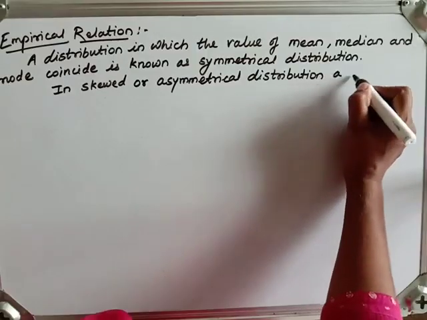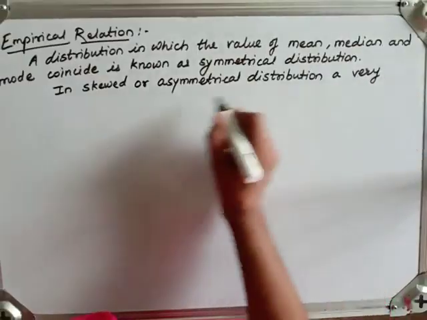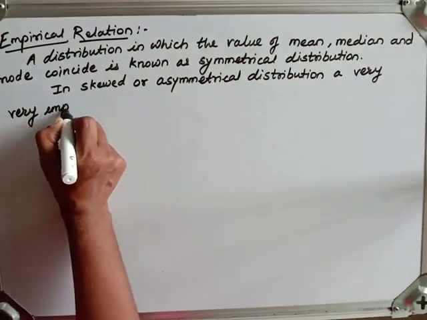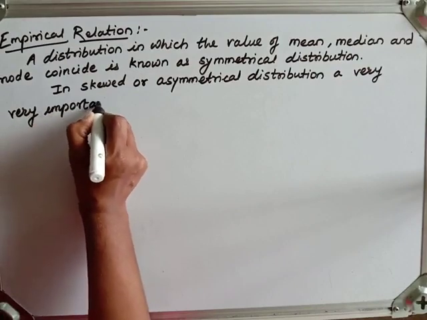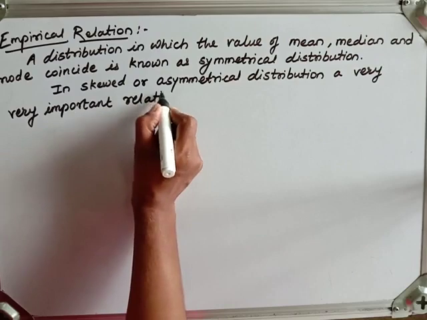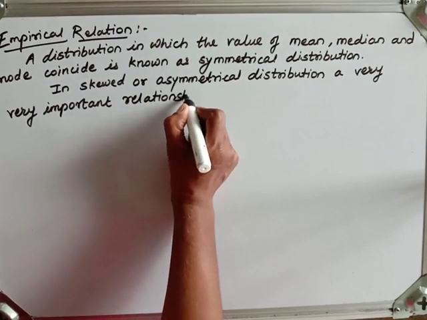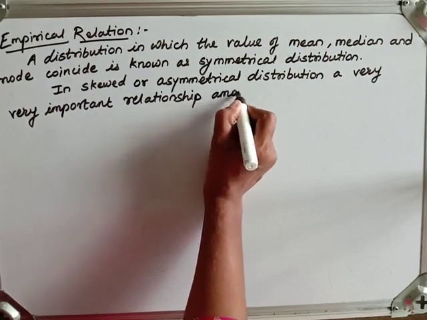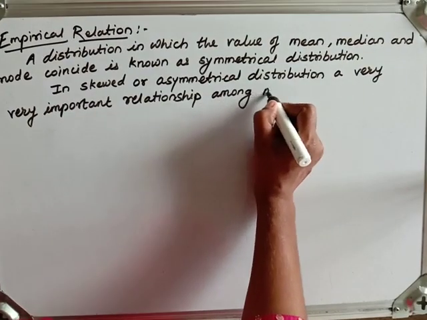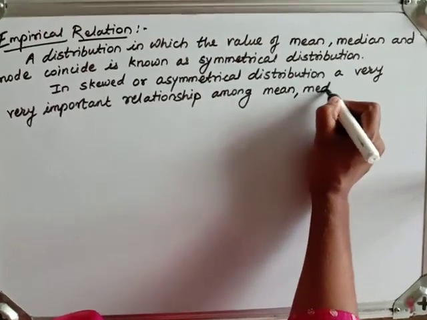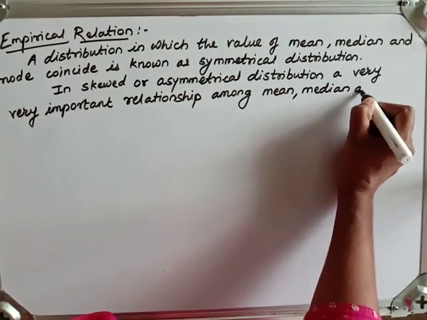A very important relationship among mean, median and mode exists.